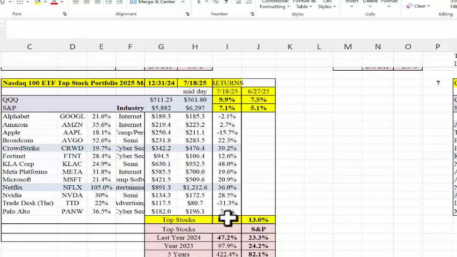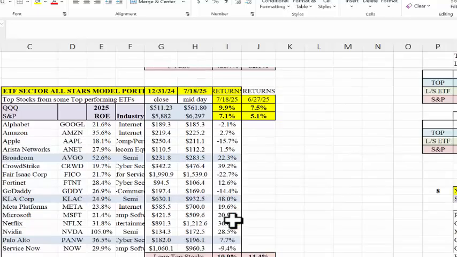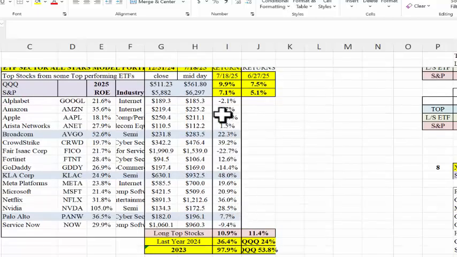Let's go to the Sector Stars portfolio, and you can see that it is up 10.9%, up about 50% more than the S&P 500. So 10.9%, but it's actually down 0.5% over the past 3 weeks. And why is that? Well, Fair Isaac is the one to blame in here. And look at Apple. Apple's down 15% for the year so far. So we looked at Fair Isaac. It has not been doing us any favors, but we still have that in our portfolio.